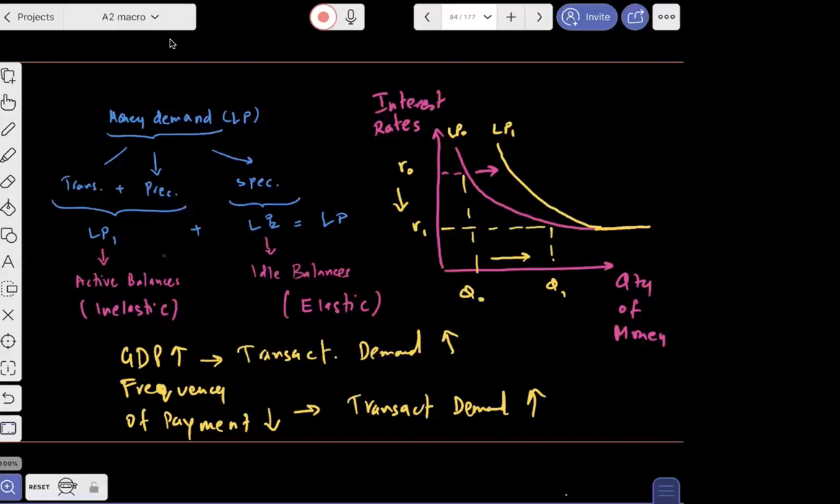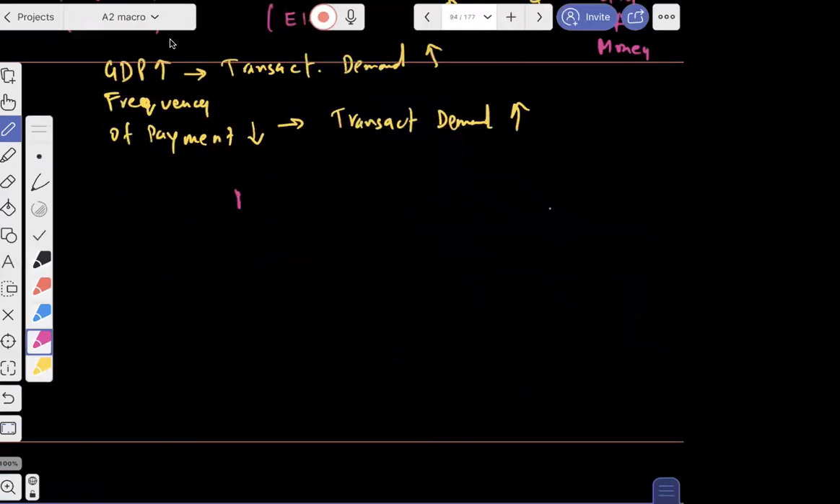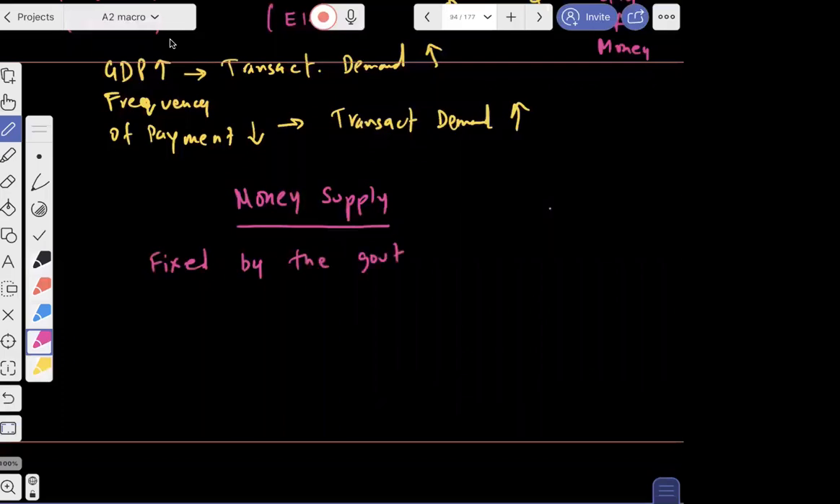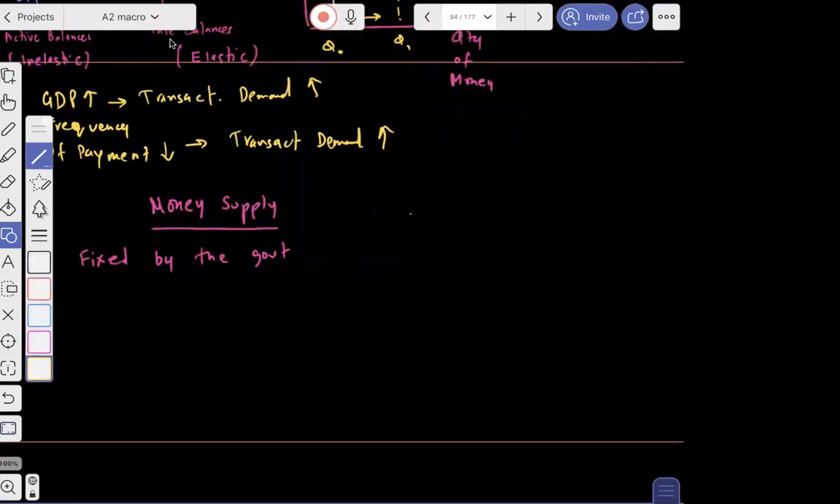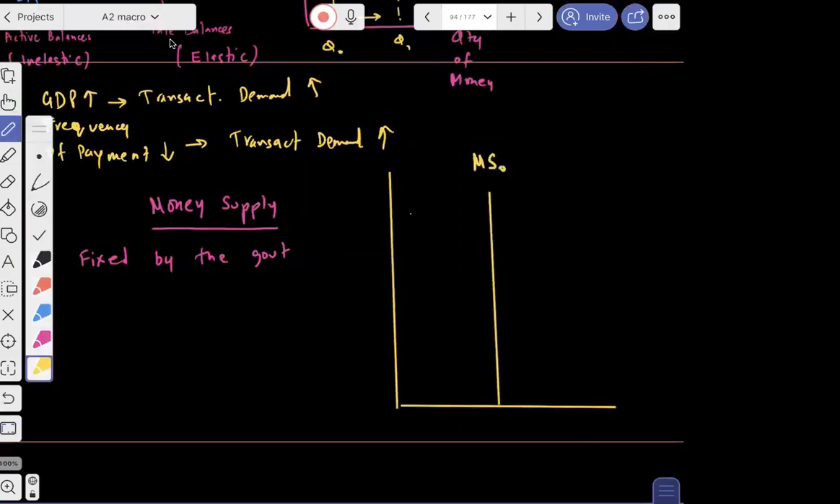Now, money supply, on the other hand, we didn't draw the diagram for money supply, but we say money supply is kind of fixed. Why is it fixed? It's fixed by the government. And it looks something like this. Your money supply diagram may look like this one. So money supply is fixed like this.